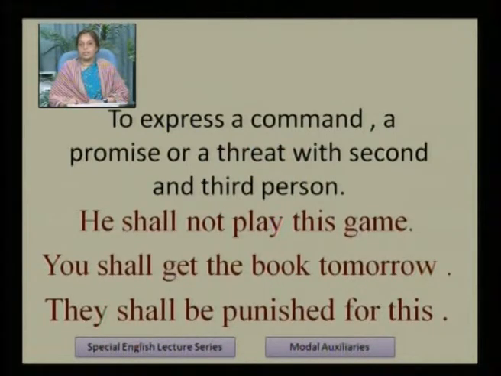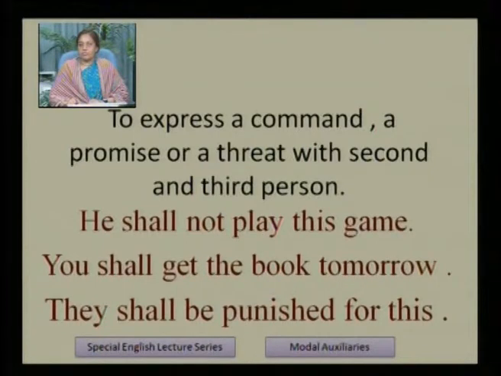To express a command, a promise or a threat with second and third person, we use shall. He shall not play this game. You shall get the book tomorrow. They shall be punished for this. These are the sentences.